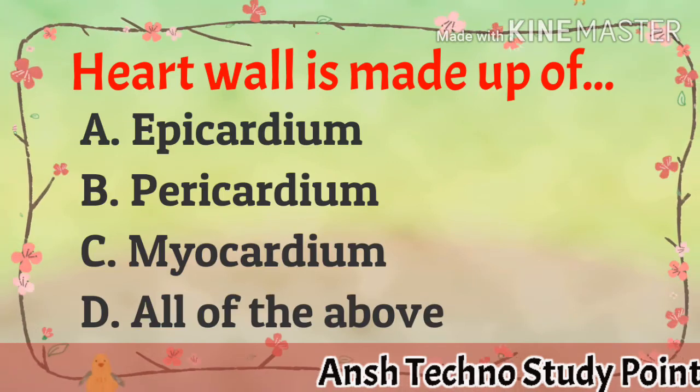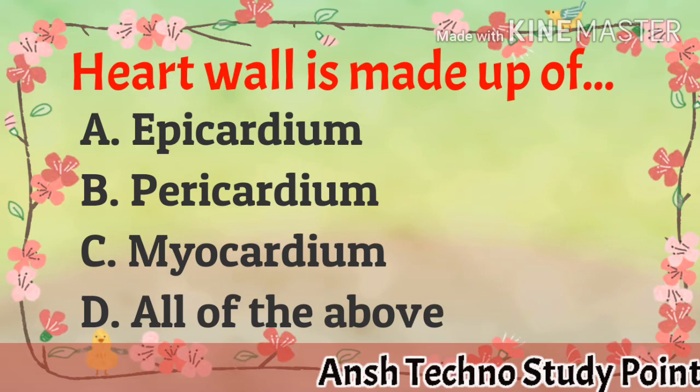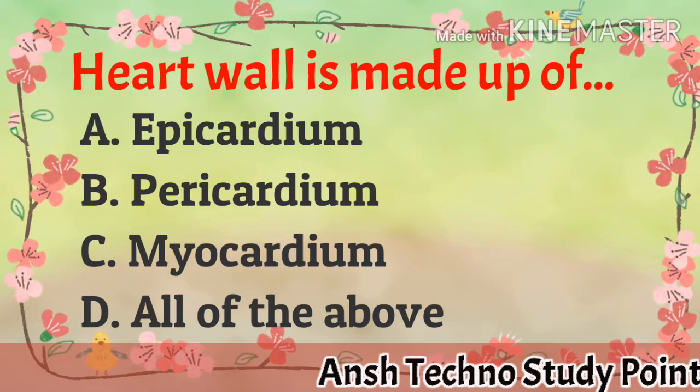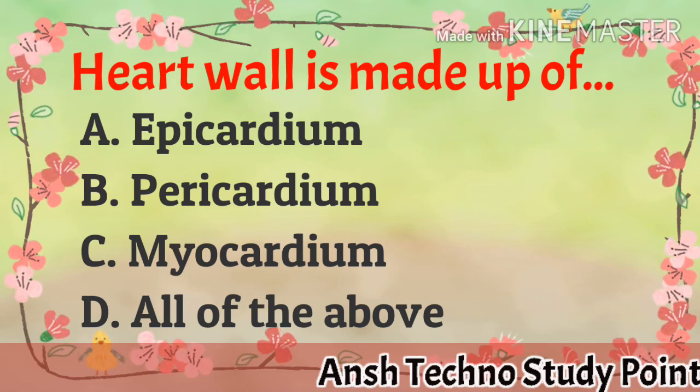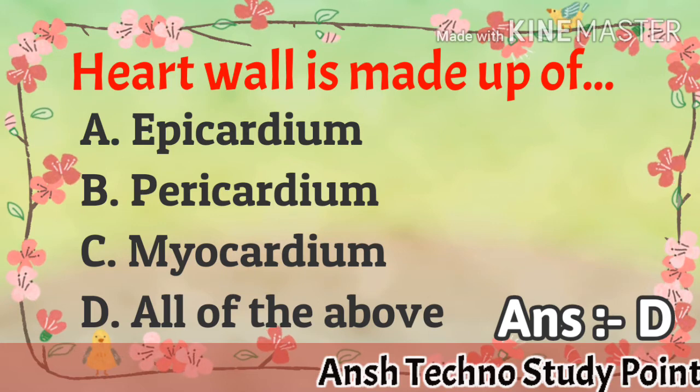Heart wall is made up of A. epicardium, B. pericardium, C. myocardium, D. all of the above. The heart wall is made up of all three layers: epicardium, pericardium, myocardium. Answer is all of the above.